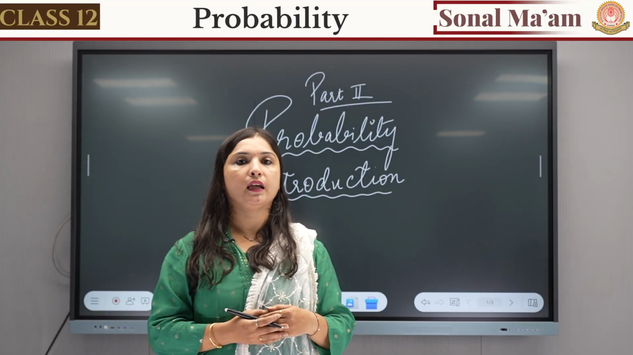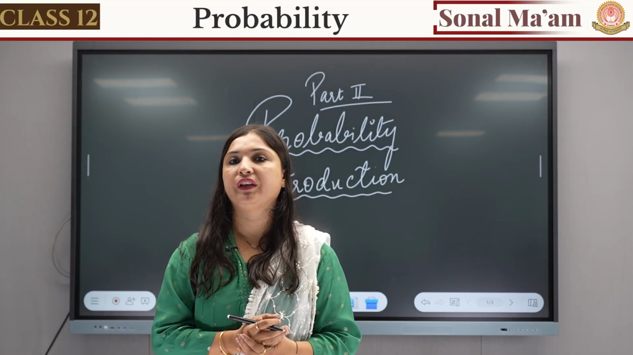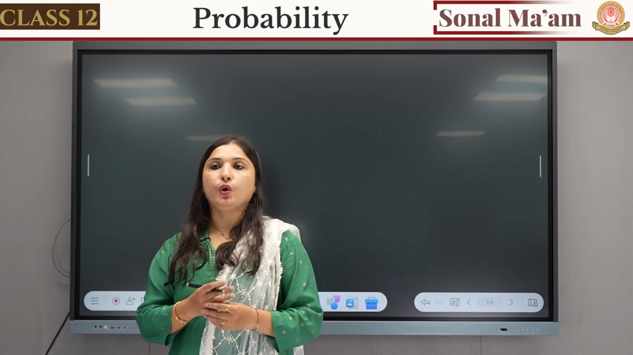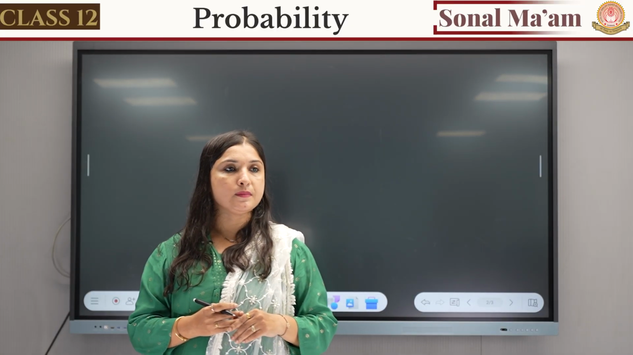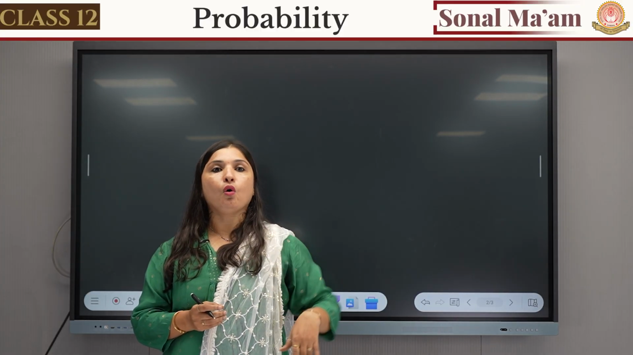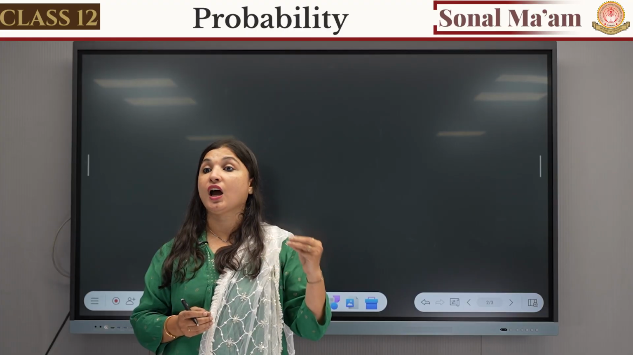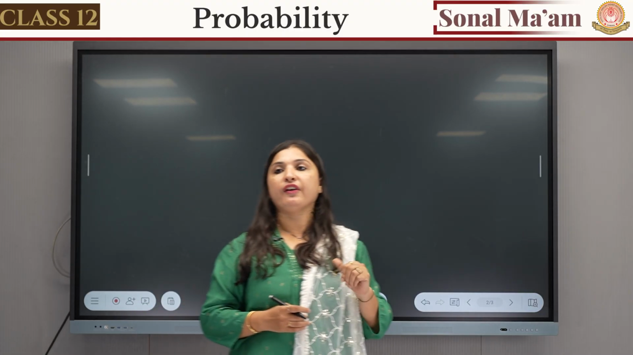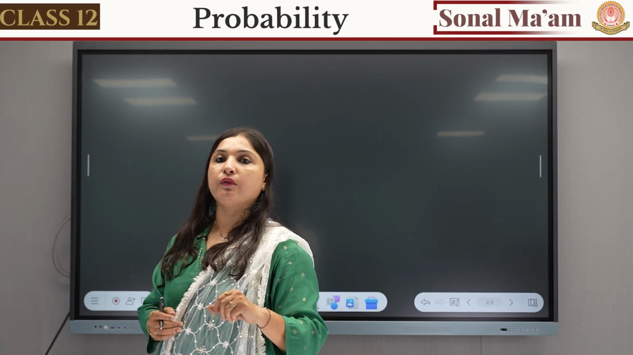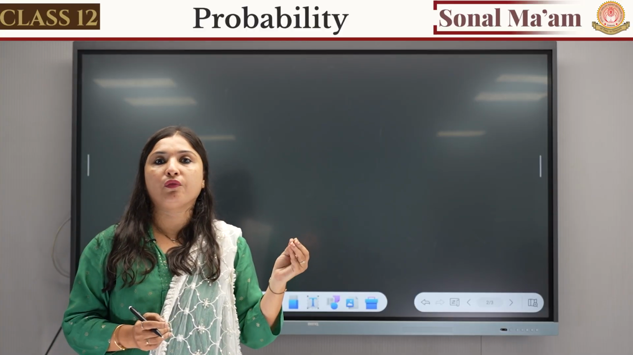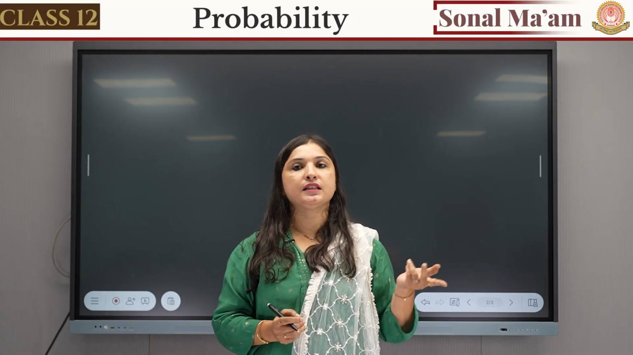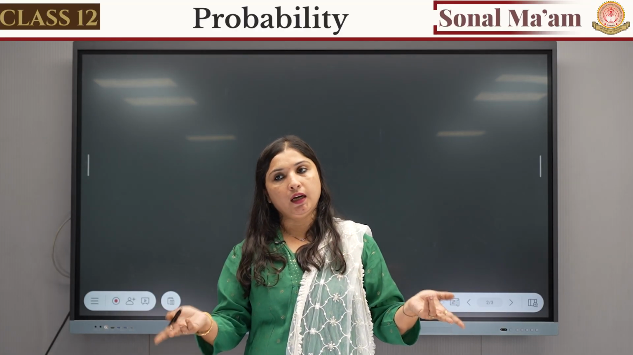There are so many terms in probability that we have to go through so that we can solve the sums further. So today we are going to learn about the different terms that will be included in this chapter. Now, what is probability? Probability means chances of occurring an event. If we are tossing a coin, what is the result? A coin has only two sides, a head and a tail. The chances will be either head or tail.